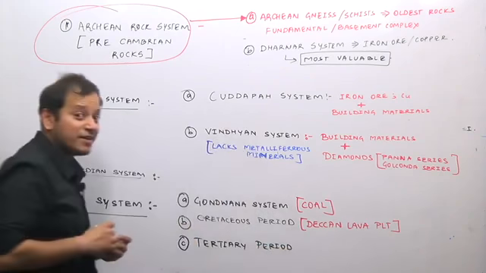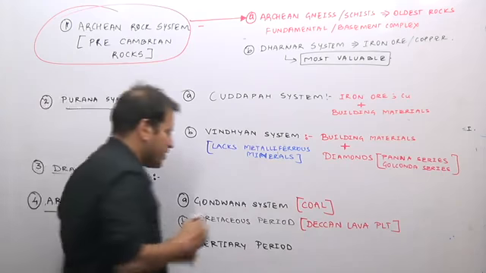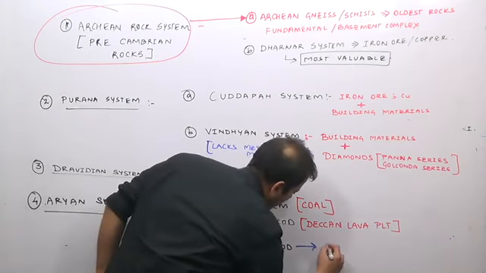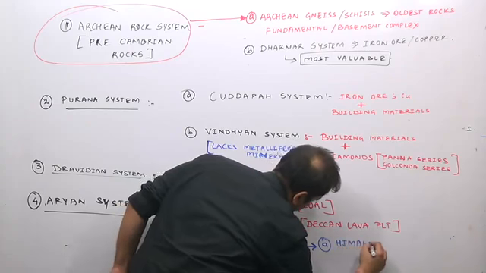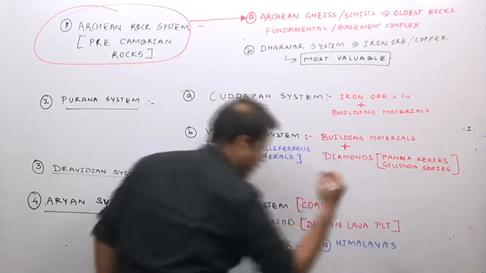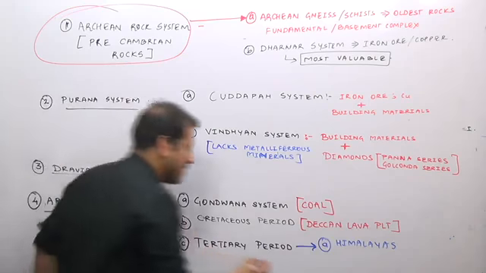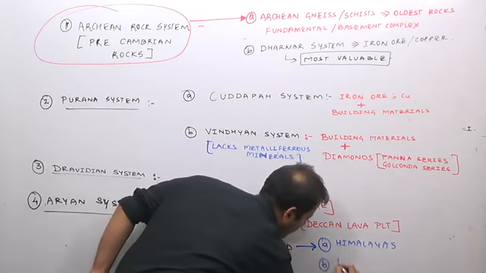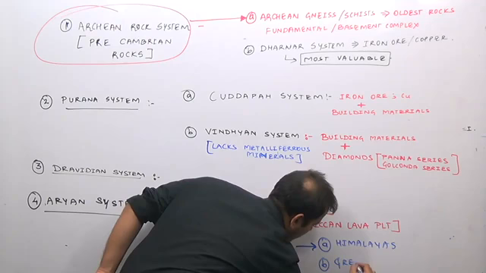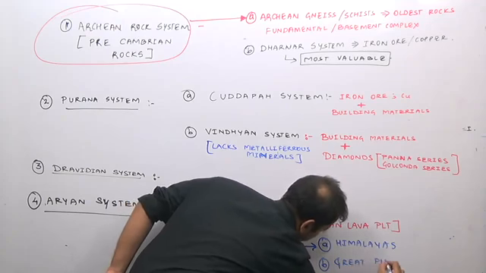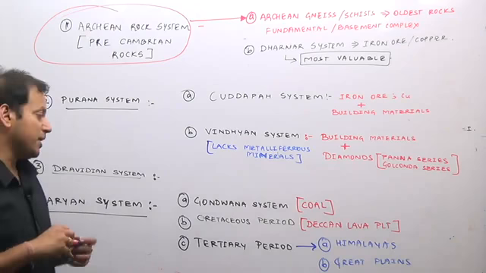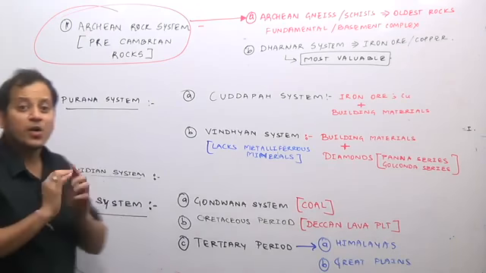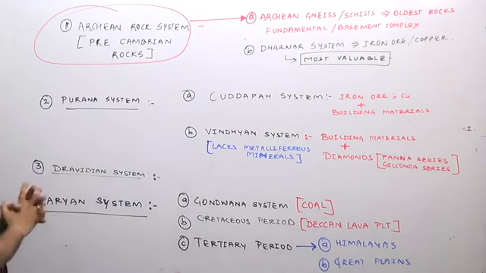During the Tertiary period, we have two important characteristics. First is the formation of the Himalayas, which are the young fold mountains, and then we have the formation of the Great Plains of India. So this is what the entire geology of India is.